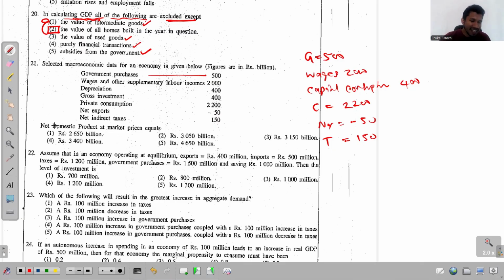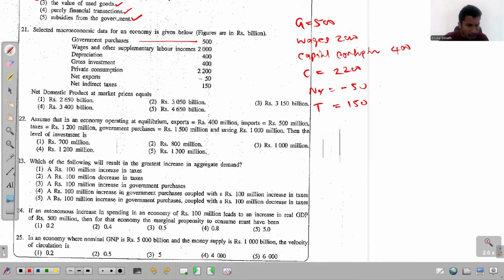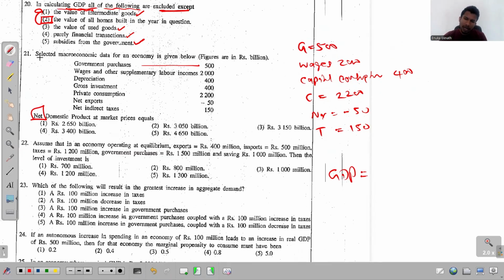What's the question then? Net domestic product at market price. Okay, net domestic product at market price. But before we find this net domestic product at market price, what if I simply ask you to calculate this GDP? Based on the data that you see here, you can understand that you should follow this expenditure approach this time.